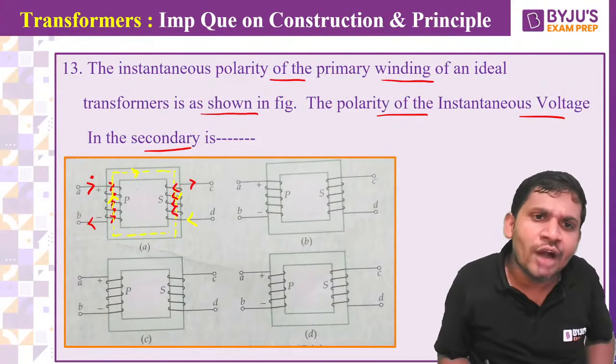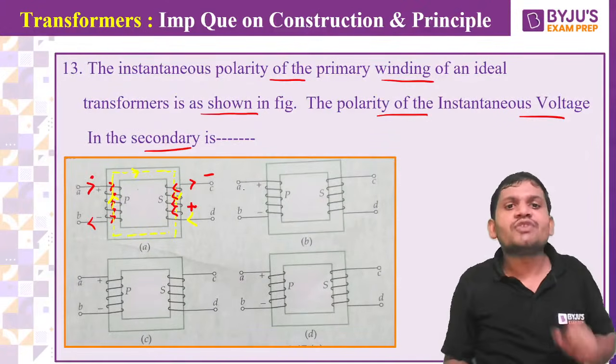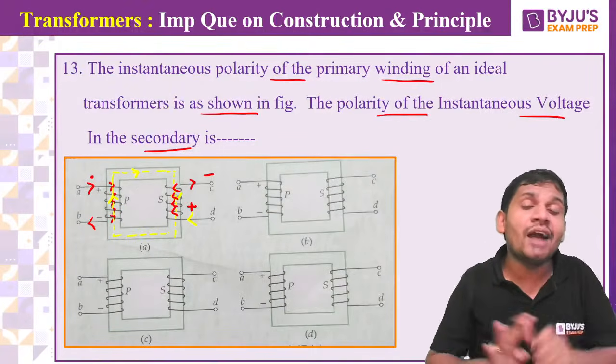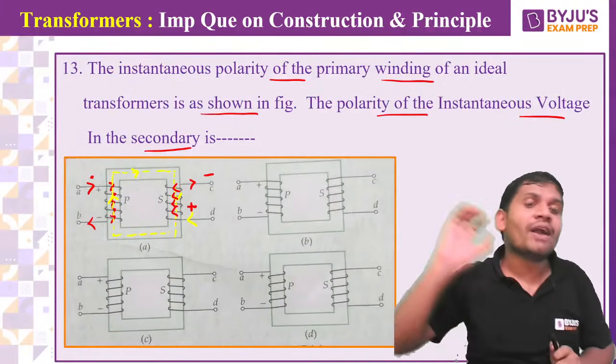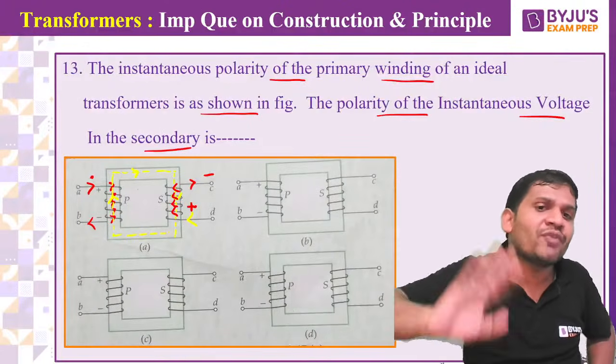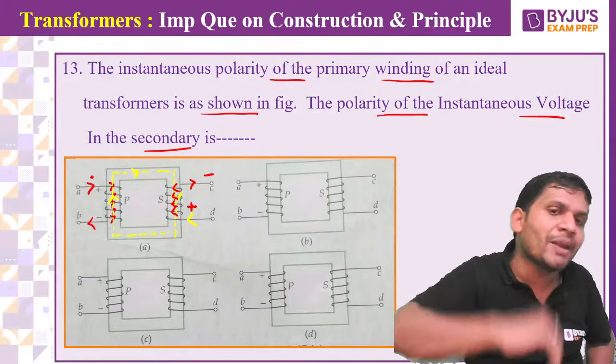Now, current is starting here. That's why this is the plus and this is minus. What is the polarity? Minus, plus. Come on, students. Here, not according to transformer action. For transformer action, two fluxes must be opposed. But here we are not talking about secondary flux. We are talking about only primary flux.